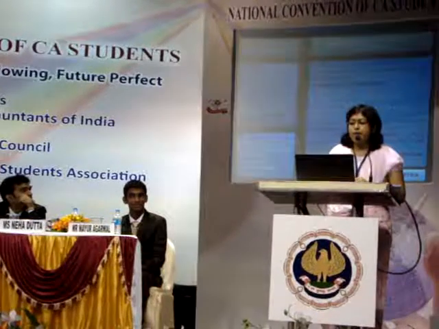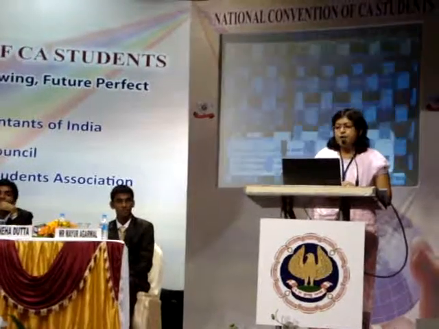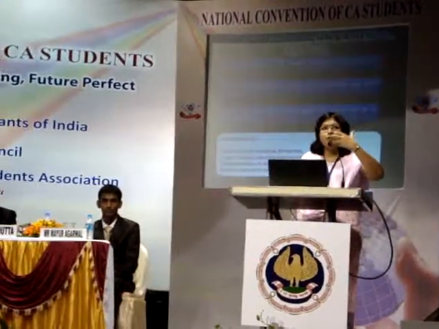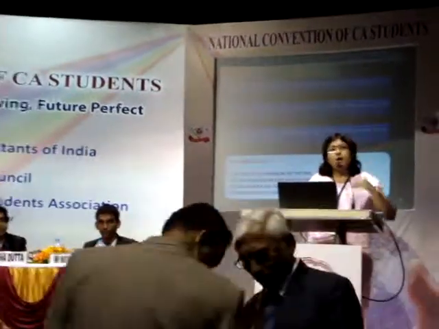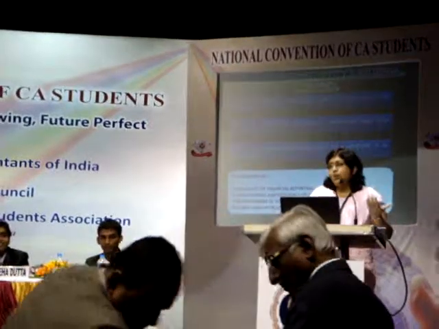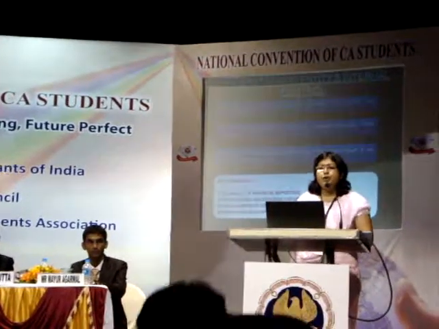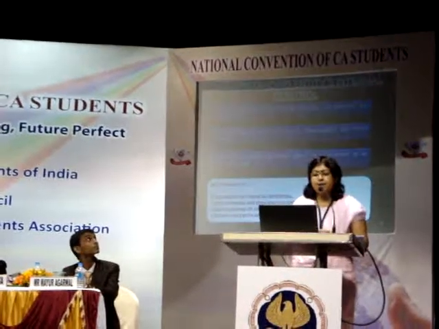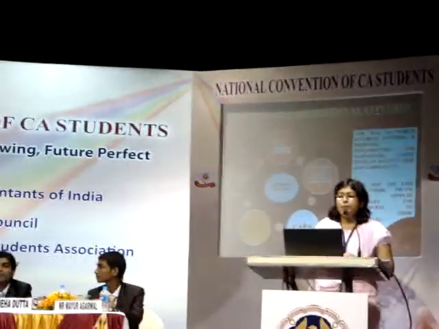Then measurement and review of financial performance has to be done by the auditor. Understanding the entity's internal control. Internal control is like at our homes, we have an environment which is normally designed by the senior members of our family. Similarly, in an organization, it is those charged with governance who design the entire system. They design it and implement it with regard to reliability of financial reporting, efficiency of operations, safeguarding of assets, and compliance with applicable laws and regulations. These are the basic components of internal control.